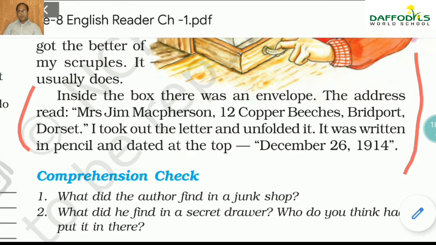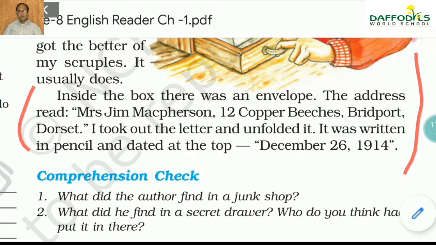Now I took out the letter. Who took out the letter? The author took out the letter, mind you. He got the table, broke open the drawer, and from that he got the black tin box. I'm just going through all the parts. Now he unfolded the letter, though he did not want to do that, but still, as it was not delivered. Now you see the date written there is December 26, 1914. This date is not of your time, mind you. You are staying in 2020.